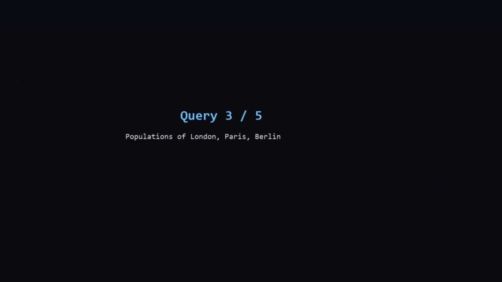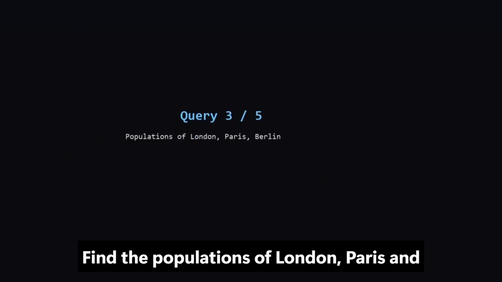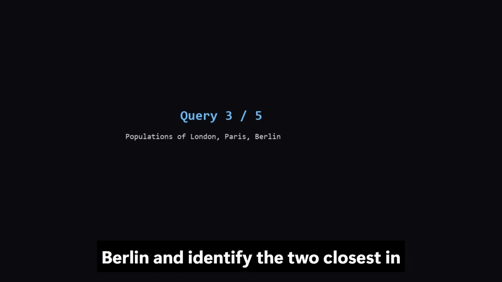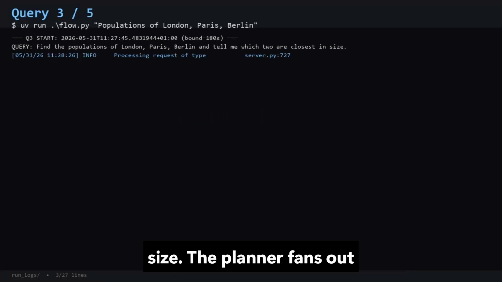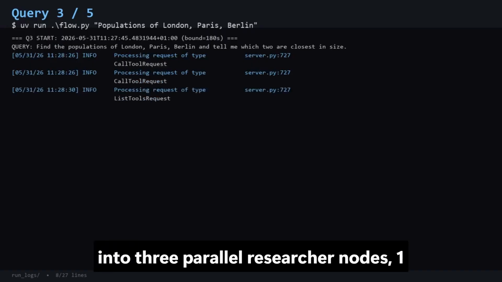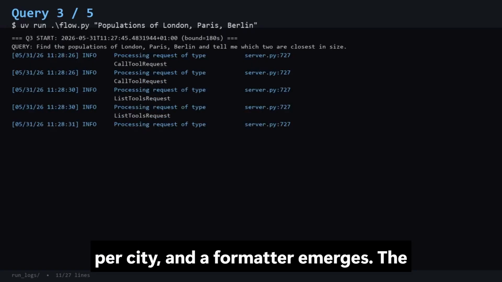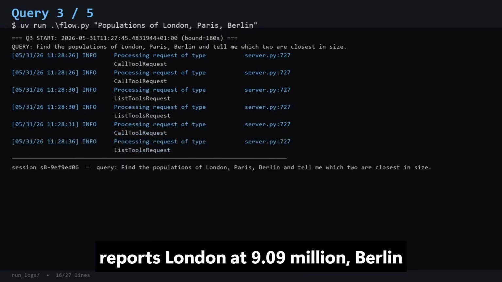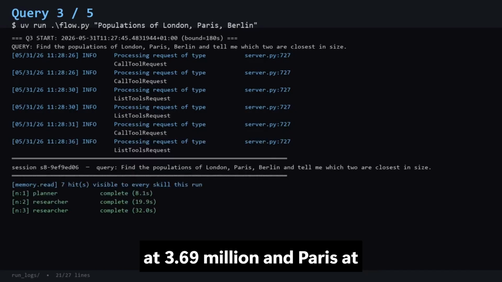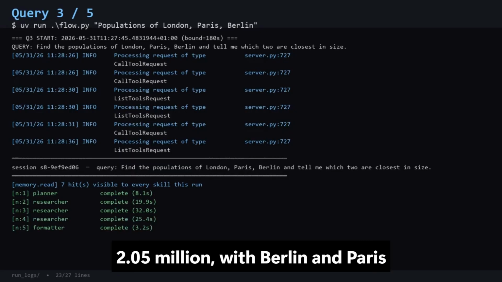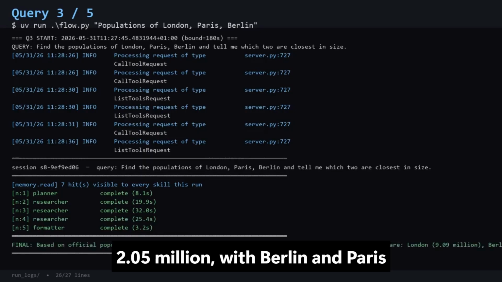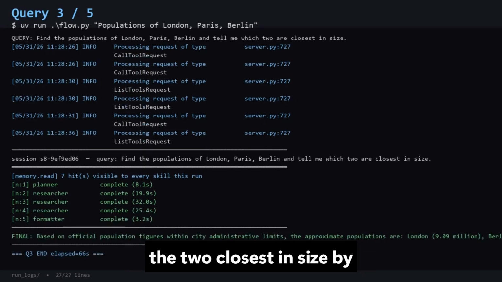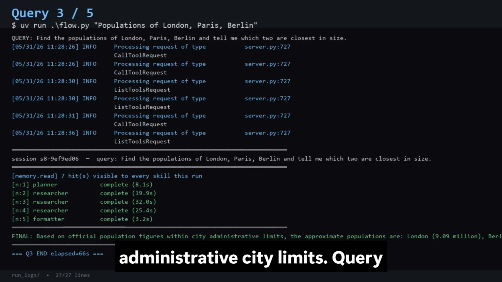Query 3. Find the populations of London, Paris, and Berlin, and identify the 2 closest in size. The planner fans out into 3 parallel researcher nodes, 1 per city, and a formatter merges the results. The final answer reports London at 9.09 million, Berlin at 3.69 million, and Paris at 2.05 million, with Berlin and Paris the 2 closest in size by administrative city limits.